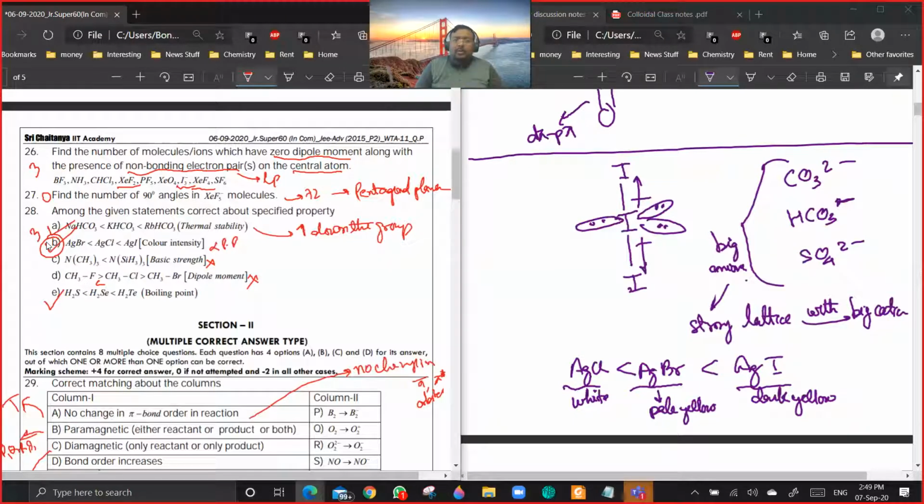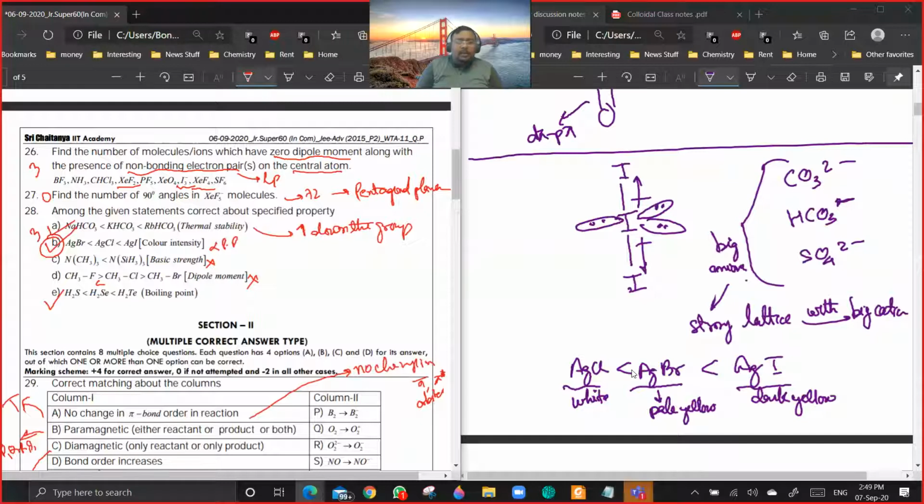It's not about halogens, no. It's about the anions increasing down the group. It is proportional to the size of the anion. So the thing is, AgBr should be more than AgCl. Are you getting a point? Yes. Okay, that is why it is wrong. It is not following a uniform tendency.